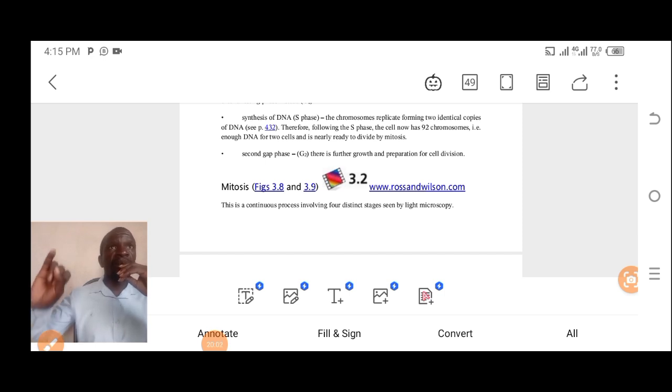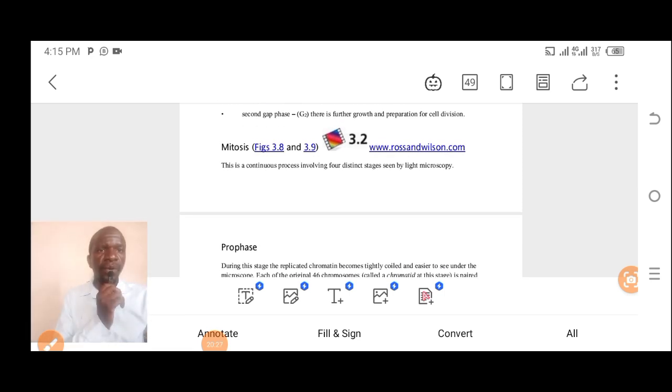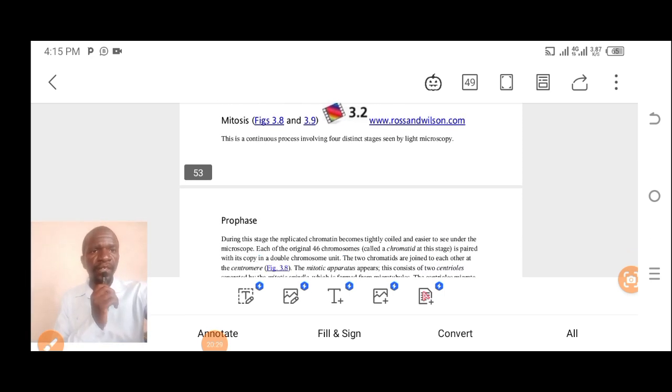That is, we've got anaphase, telophase, metaphase. And then under interphase, we've got stages like G1, G2, and S phase, which is for synthesis of DNA. Those are the stages of the cell cycle. So this is what we've learned today.